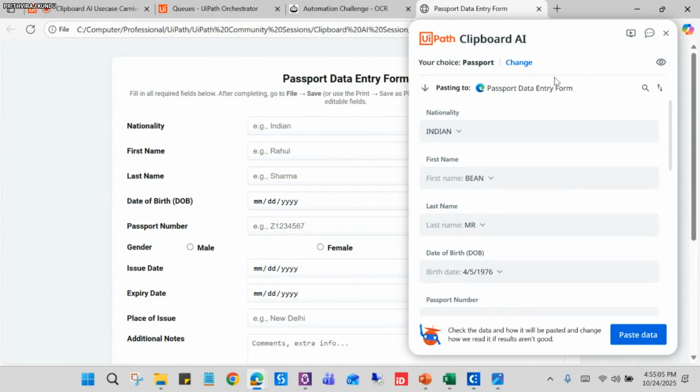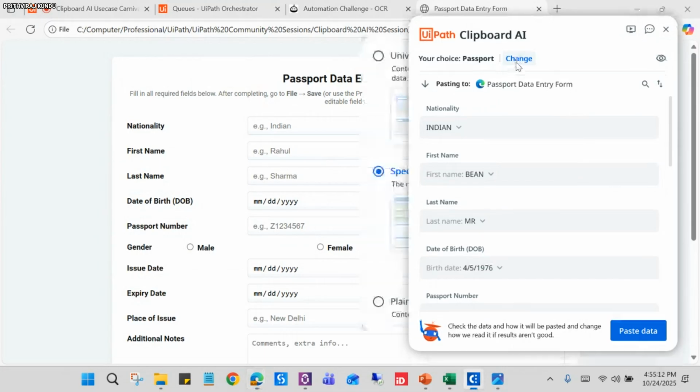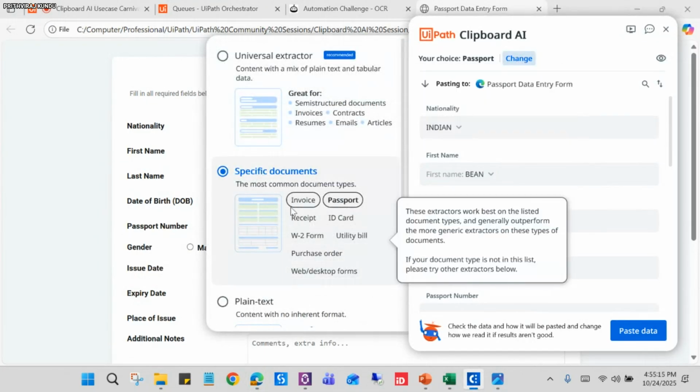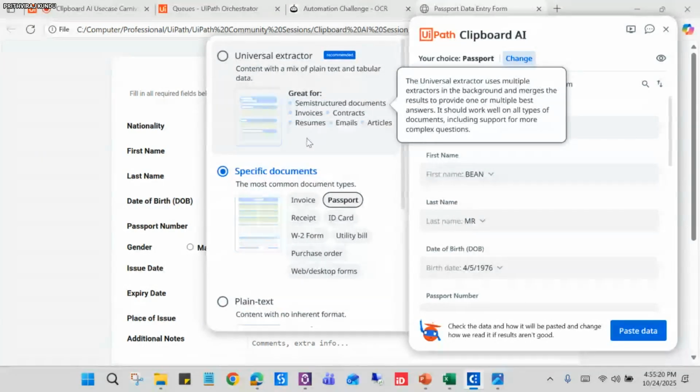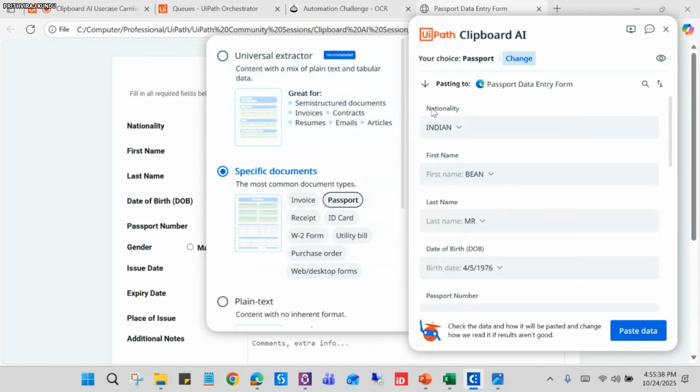So there is one more thing I will show you. If you observe, there is an option here, it is written as passport. But if you go here, you can see there are four different types of extractors. So this is the universal extractor here. Basically if it is any unstructured data or semi-structured documents, Clipboard AI will use this extractor by default. And if I click here, you can see these will be repopulating.